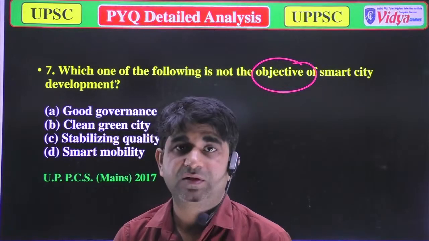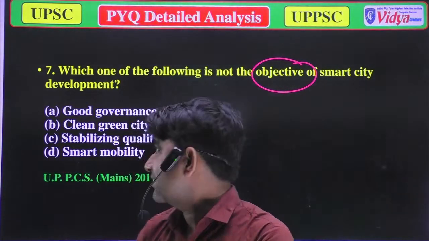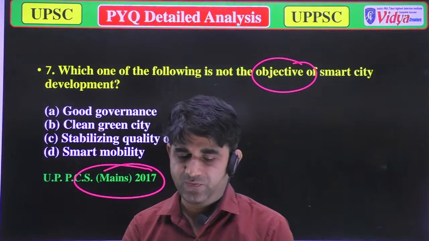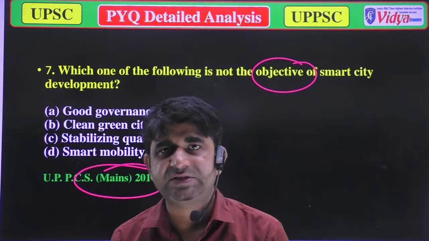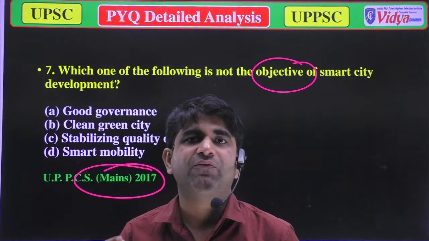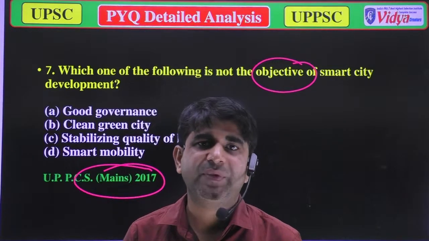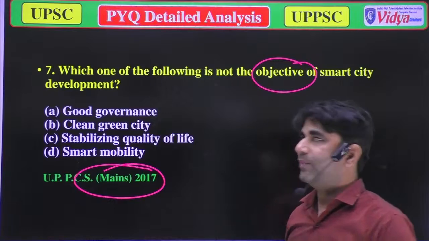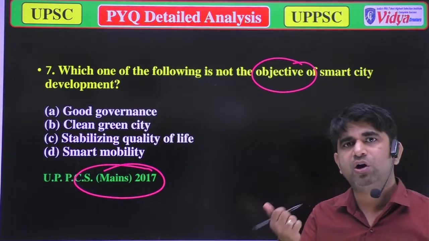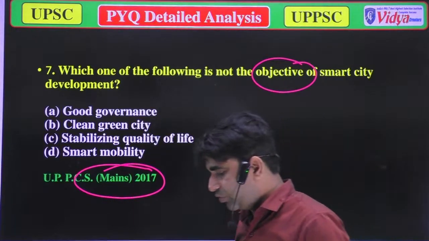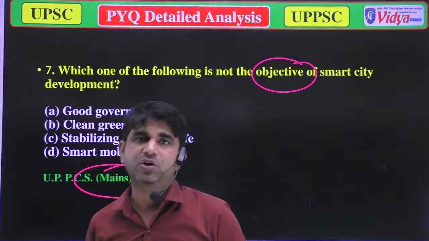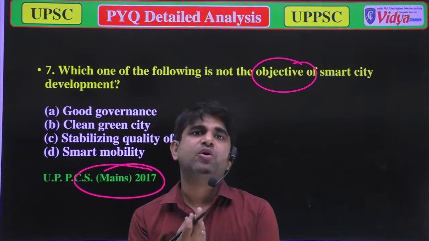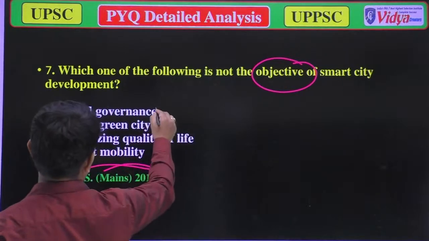Well, when we talk about the smart city, because this question was asked in 2016, and the concept of the smart city came in 2015-16, now you can understand why these questions have been asked in those examinations. The options are: A, good governance. Yeah, in a smart city, good governance is also necessary. When there is good government, it leads to a good smart city. So it could be right.